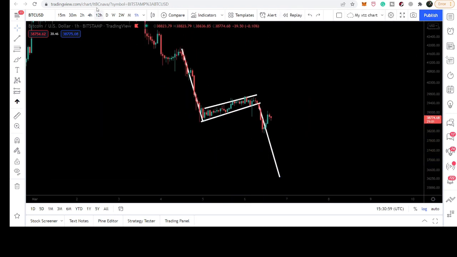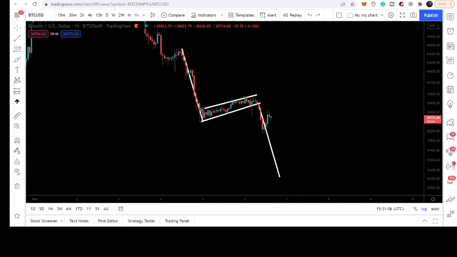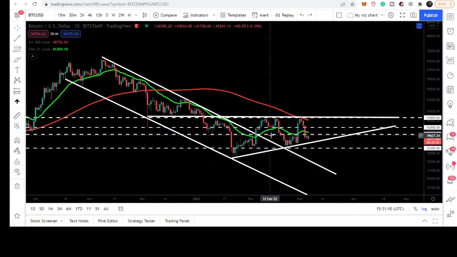However, until this support of the triangle is saved and is not broken down, we can expect that the price line will not move down to hit this target of the bear flag, and we can expect a reversal move from here. So the next few hours or days, I think a few hours, are very important. It will be decided very soon whether we are going to break down this support or not. So this was the update so far.